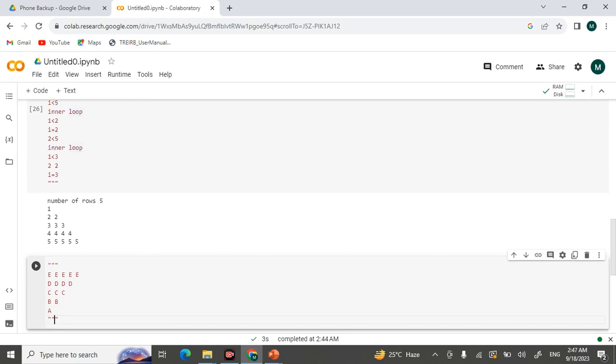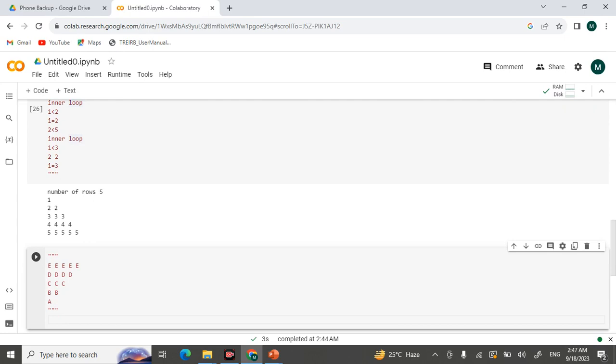So now, same thing, we have to take the number of rows equal to int of input of enter number of rows.